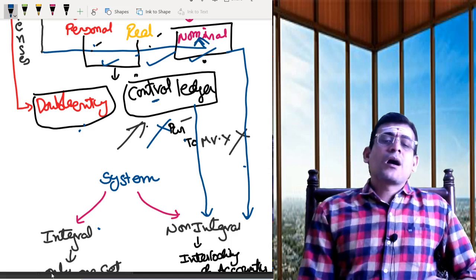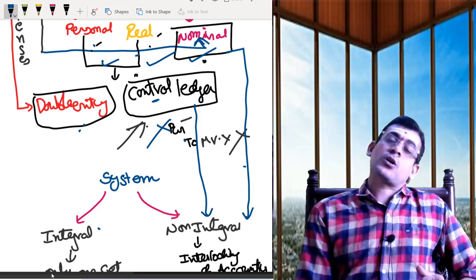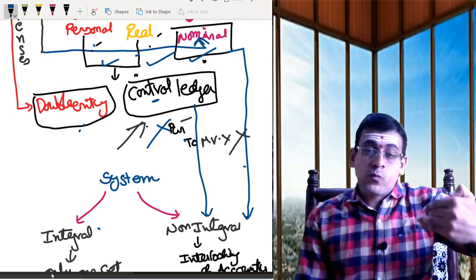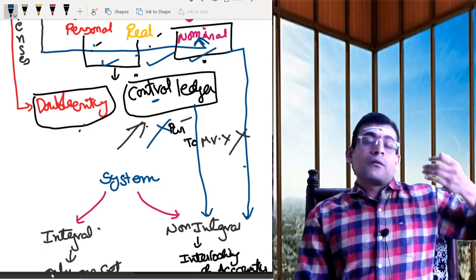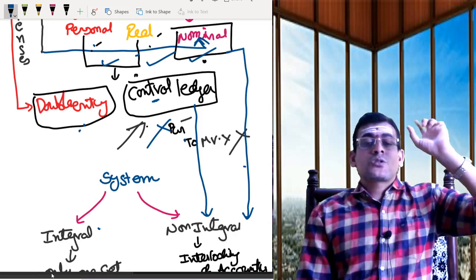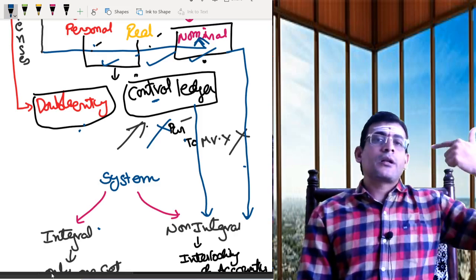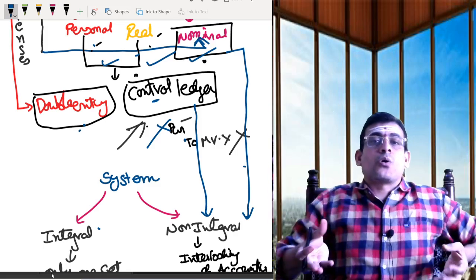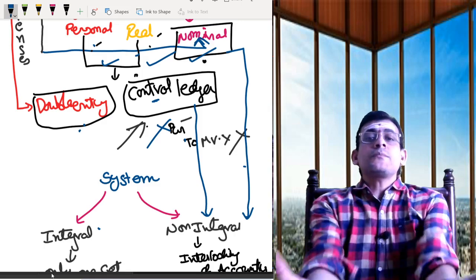What account? Control ledger. We have several control ledgers such as cost control ledger, stores control ledger, work in progress control ledger. So we have multiple control ledgers under our cost records. This is the basic background with which we should enter into cost accounts.